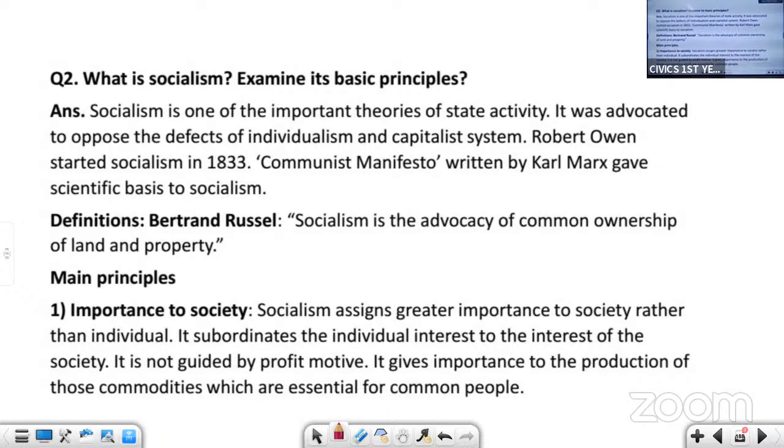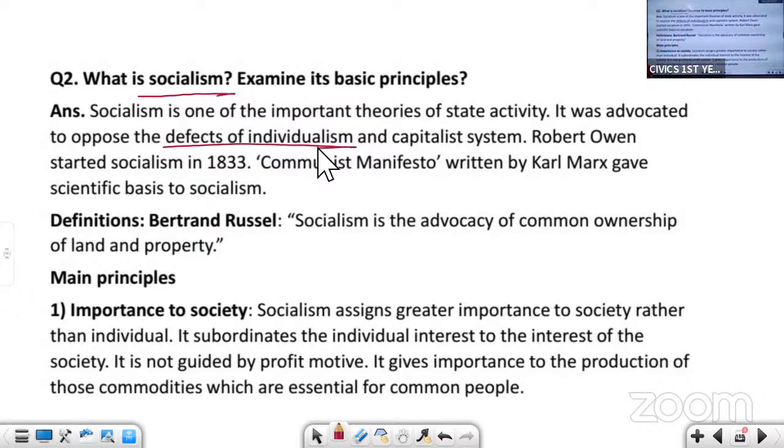Next question is socialism. What is socialism? It is one of the important theories of state activity, given by political theory thinkers about state activities. And it was advocated to oppose the defects of individualism.